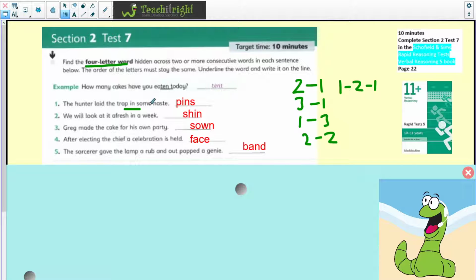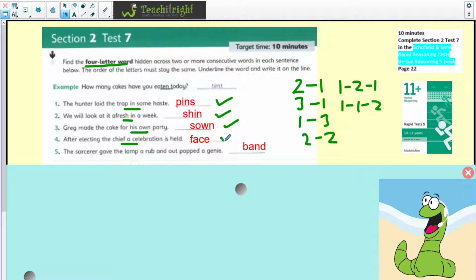So that actually goes across 3 words there. Shin, going across a fresh and in. Sewn, going between his and own. Face, going across 3 again, but 1, 1, 2. So 1, 1, 2 letters.